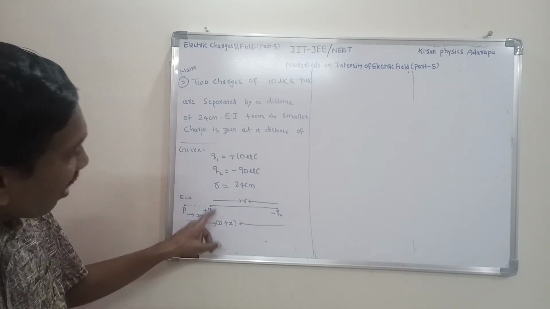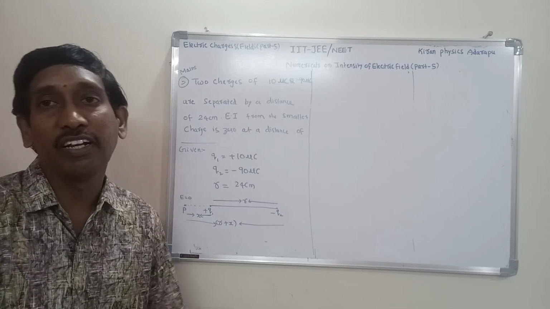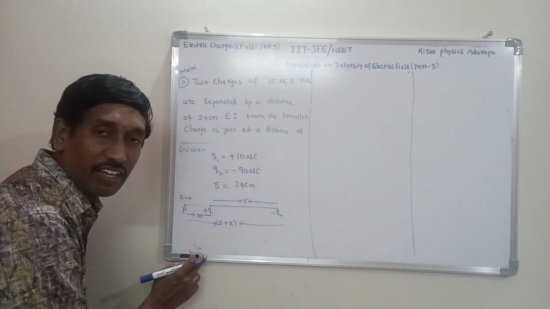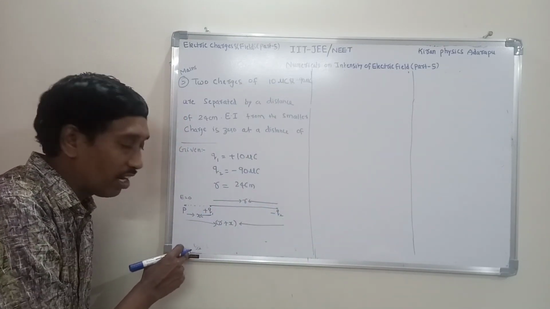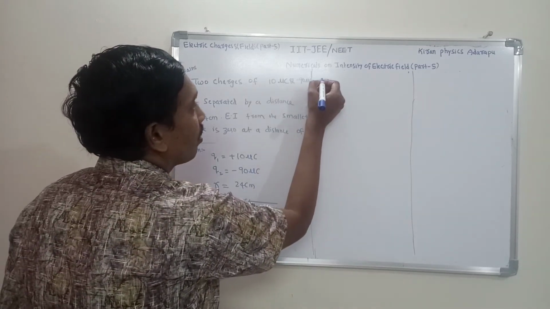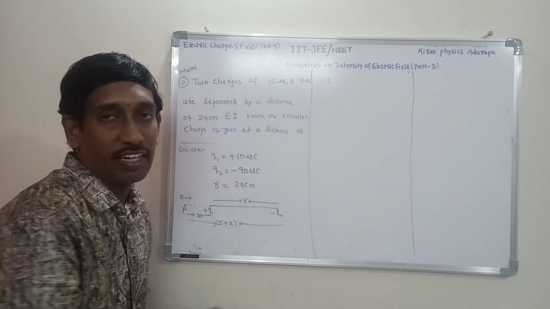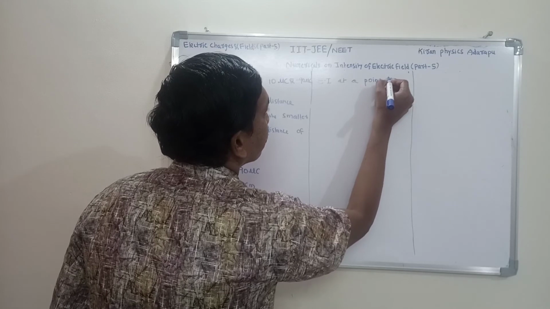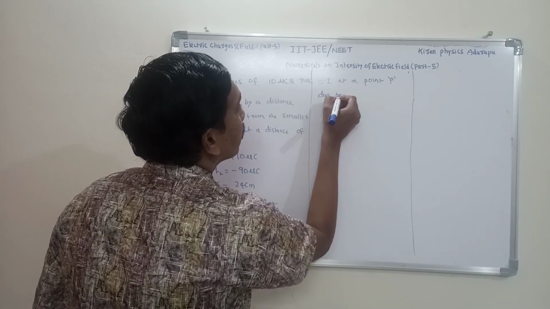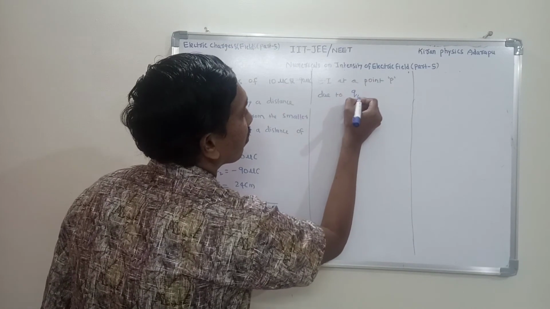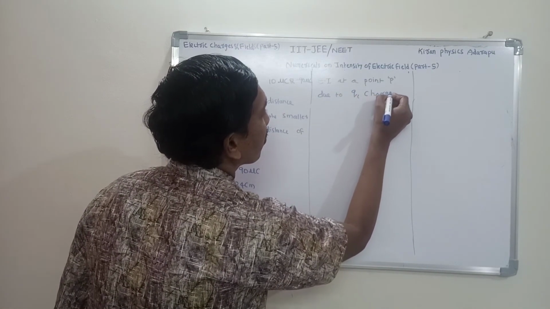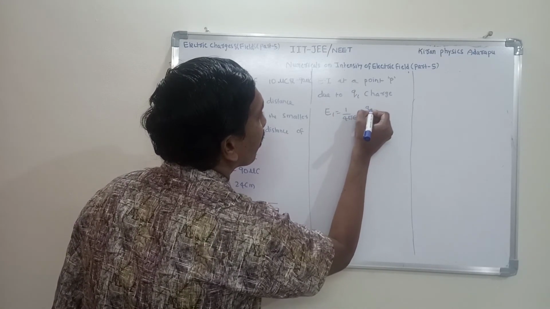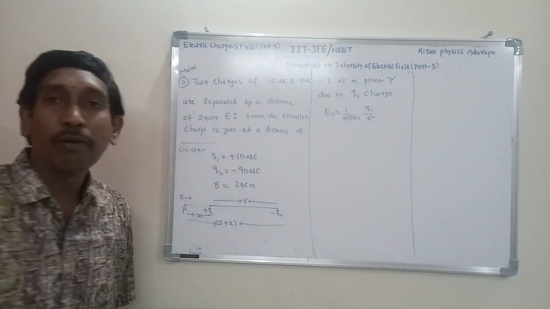Now we know the distances and the given charges. Substitute in the formula and you get the individual electric intensities. First, listen carefully, I want to measure the individual electric intensity due to the Q1 charge. E1, the electric intensity at point P due to Q1 charge, is equal to 1 by 4 pi epsilon naught into Q1 by x square.